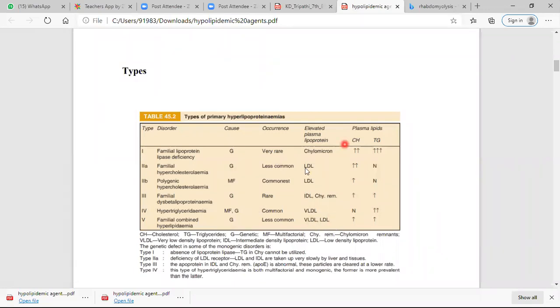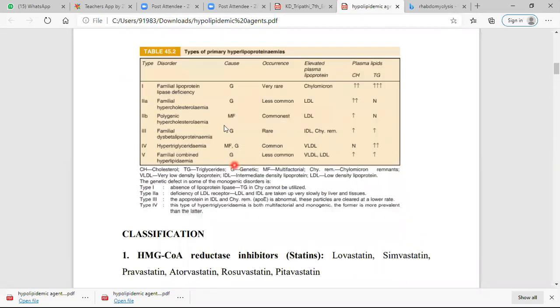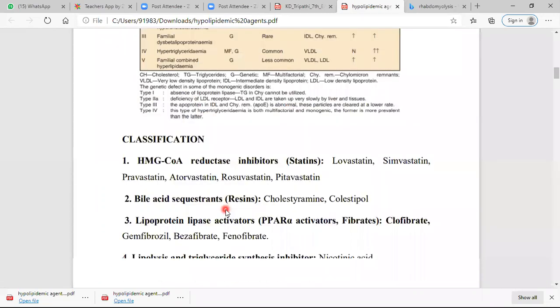So why is this hyperlipidemia type important? Because in the uses it is clearly said that it is used in familial lipoprotein lipase deficiency. Okay, this is the uses. These types of disorder are mostly genetic causes. Now you see the classification.